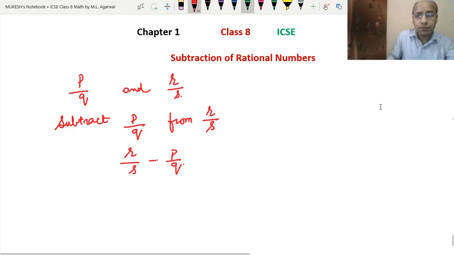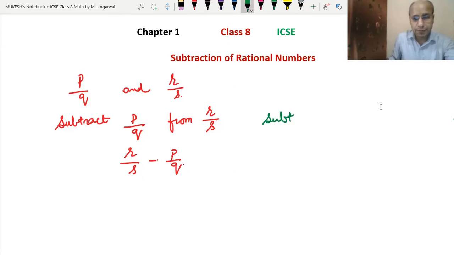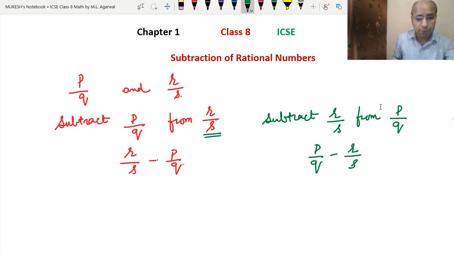If it is given like this: subtract r upon s from p upon q, then we will write p upon q minus r upon s. So whatever comes after "from" we write first, then we put the minus sign, and then we write the number that is being subtracted.